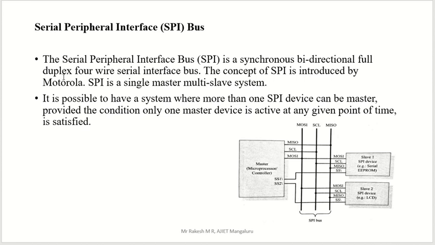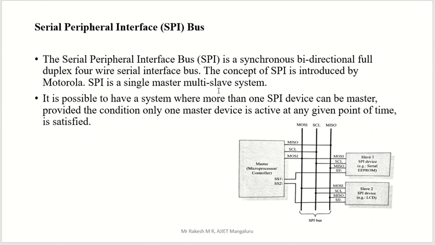Full duplex, at a time we can communicate both sides. When one side is communicating, a message is also coming from the other side. That is, at a time communication is on both sides. That is full duplex. A 4 wire serial interface bus. In the previous case we had 2 wire, here 4 wire. What are the 4 wires? We will see that. The concept of SPI was introduced by Motorola. Motorola is the company which introduced this SPI concept.